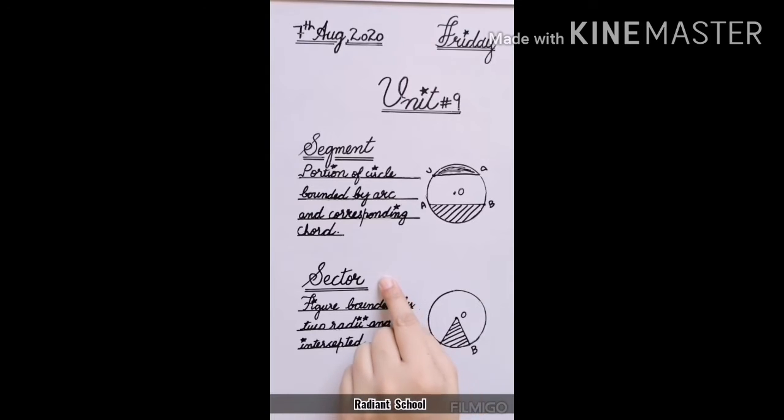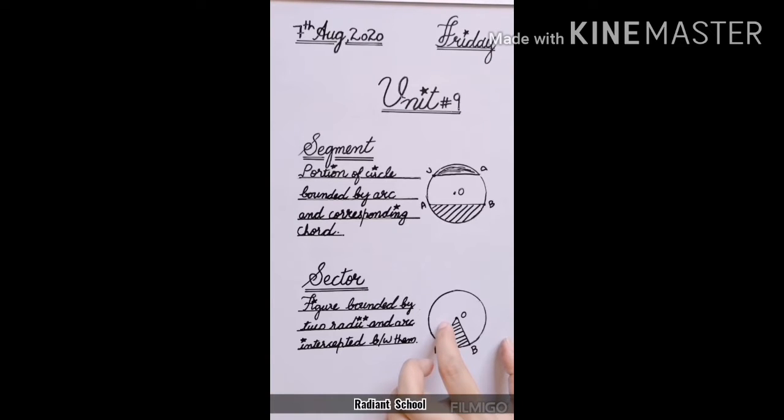Now the sector is basically a figure, or an area or a portion, bounded by 2 radii. If on a circle you take 2 radii, OA is a radius, OB is a radius. A portion between these 2 radii and the corresponding arc, or the arc intercepted between them, the central arc, between OA and OB, the arc is this. So this area, this portion is said to be a sector.